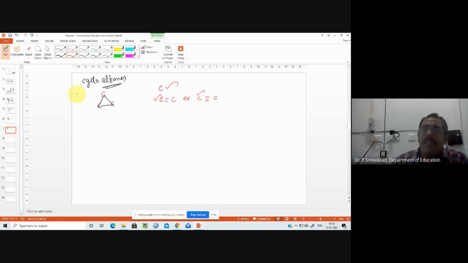If you are going for cyclic, for ring formation, at least we require 3 carbon atoms. So only if 3 is there, we can form a ring-like structure. With only 2, we cannot close it. So the first member is cyclopropane. The second member is cyclobutane.